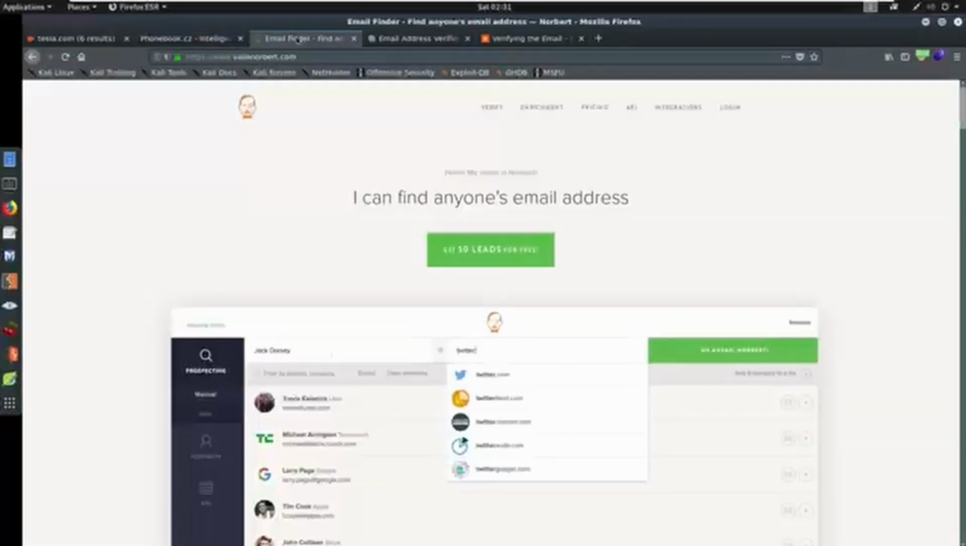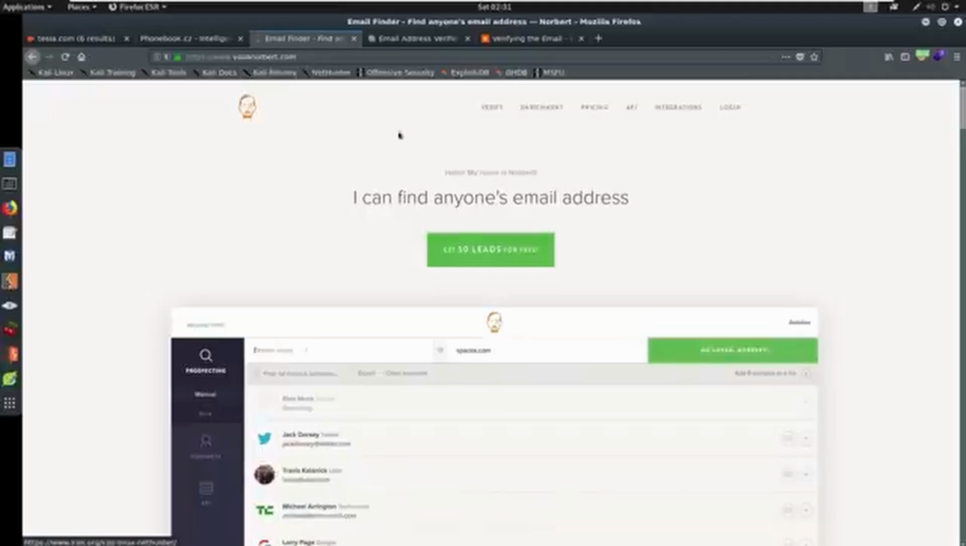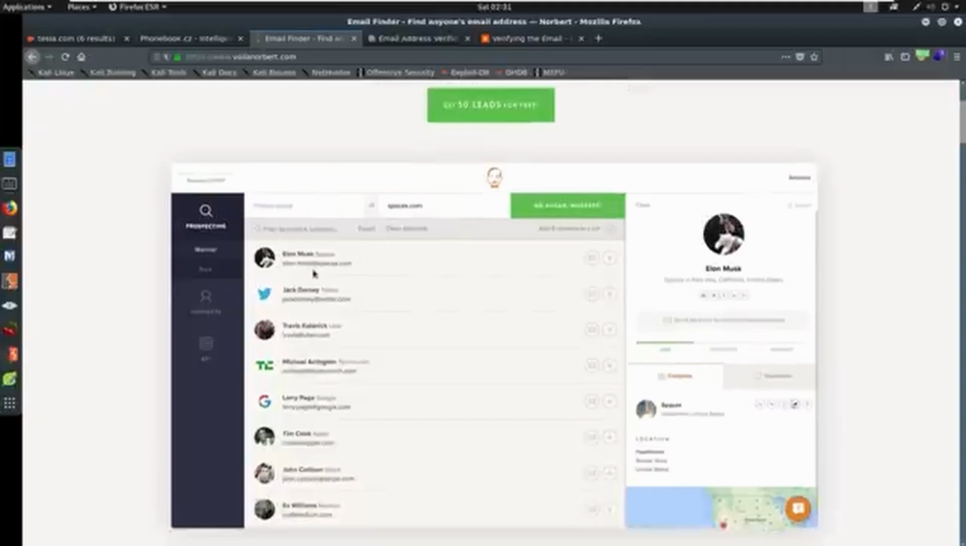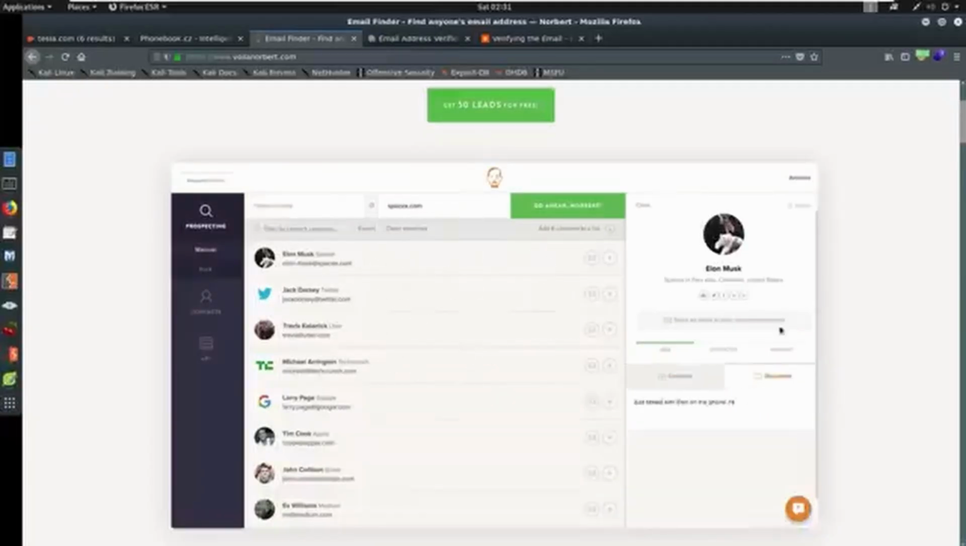Now, we could also use something like Voila Norbert. This one, you can get 50 more leads for free. I'm not going to show you. It's the same kind of deal as hunter.io. They're showing you how to utilize it here. Basically, you can just search for people and try to find their email addresses. There is one I want to show you that I do use and I have quite a bit of success with, and that is called Clearbit.